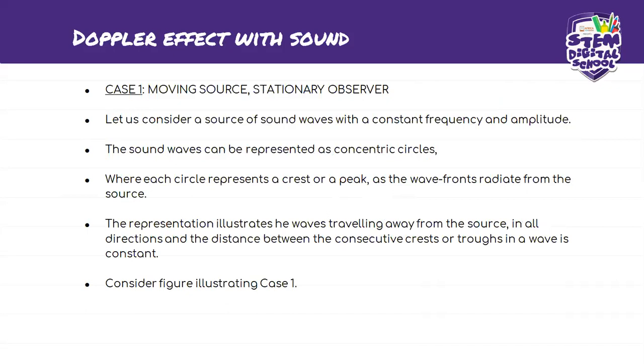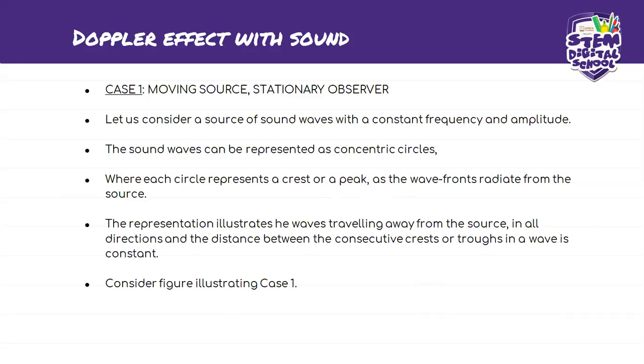So the first case that we have is a source that's moving and a stationary observer. You are the one that's listening to the sound. The sound is the one that's moving. It's either a car, for example, a car playing music. That one is moving, and you're probably standing on a sidewalk somewhere waiting for the robots to turn green or red, and there's a car that's approaching. That's an example that I can give to you.